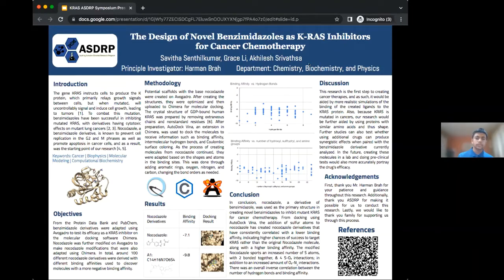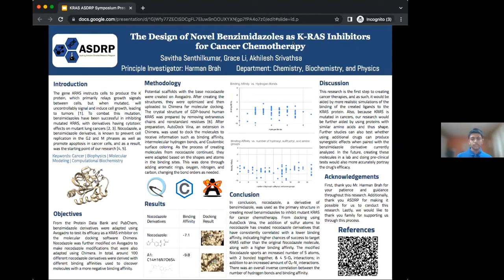In terms of the data sets that we derived, we compared both binding affinity and hydrogen bonds, as well as binding affinity versus the number of hydroxyl, sulfhydryl, and amine groups. In terms of the binding affinity scale that we wanted to achieve, we were looking at around a -8 to a -10 scale, because as the binding affinity goes lower, the higher the biomolecular interactions. But as shown here, there are certain data points that have hit that -8 to -10 scale, but more of the data points were concentrated between the -6 and -8 scale.